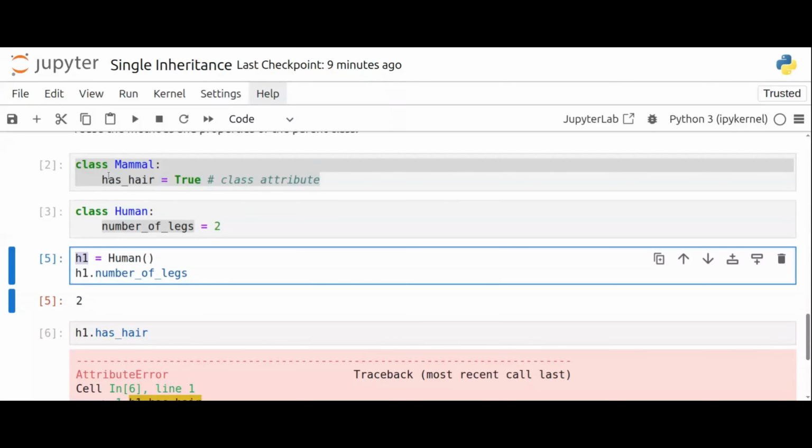This is a class attribute, so if I want to use this property inside human, I have to pass the mammal class as an argument. And now I have to call the mammal class init inside the human class init using the super method.